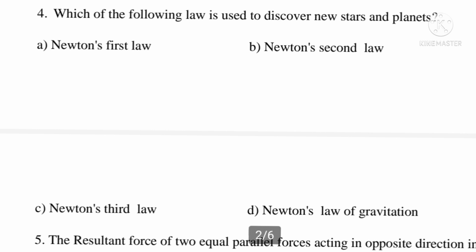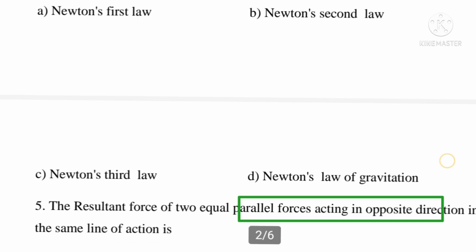Fourth question, which of the following law is used to discover new stars and planets? Options A, Newton's first law, B, Newton's second law, C, Newton's third law, D, Newton's law of gravitation. The correct answer, D, Newton's law of gravitation.